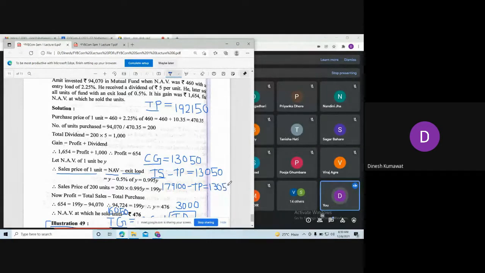Now you subtract this 13,050 from this amount to calculate TP. So tell me what is the answer of TP then? 1,66,050.